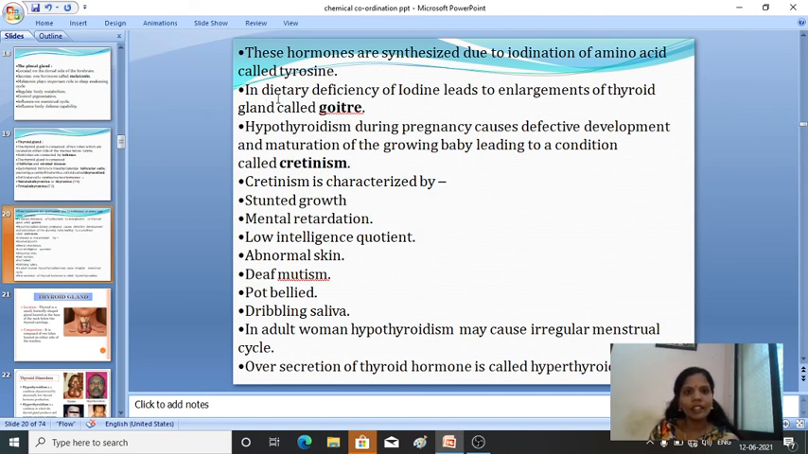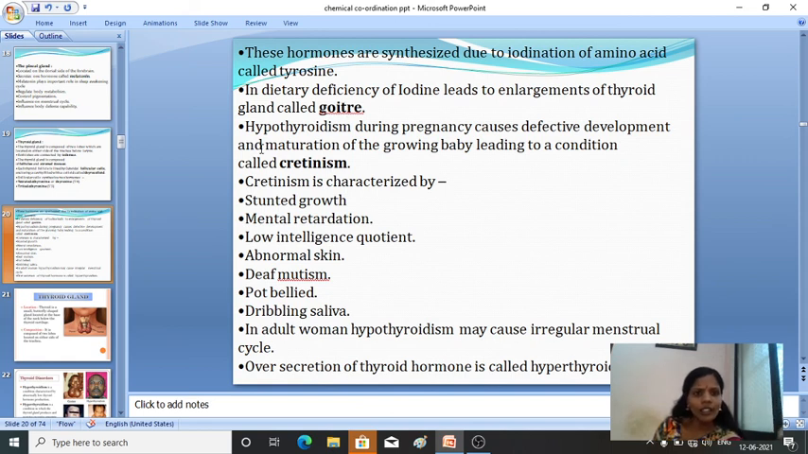In dietary deficiency of iodine, it leads to an enlargement of the thyroid gland, which is called goiter. If you are suffering from the deficiency of iodine, then you can see there is an enlargement of the thyroid gland. The thyroid gland completely enlarges and swells, and we call it goiter.